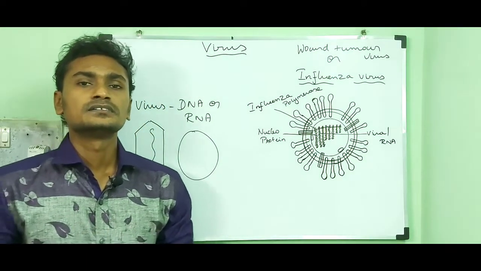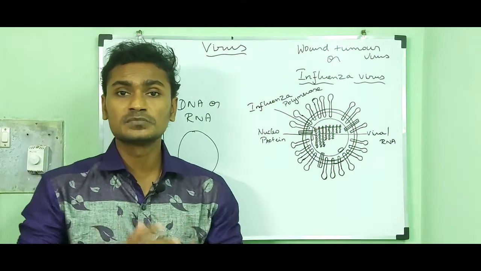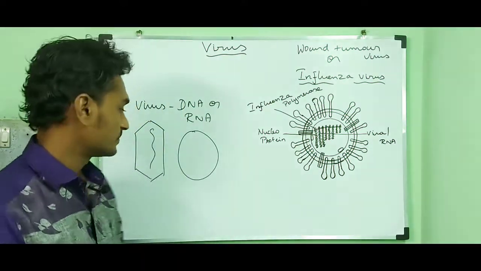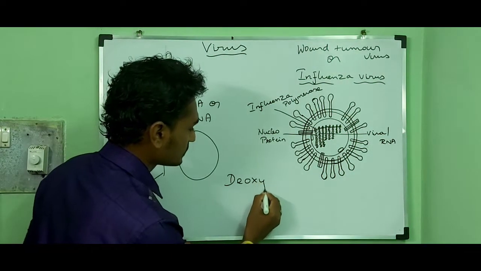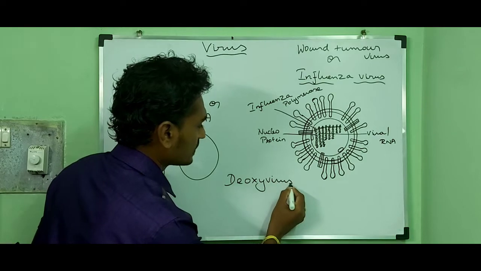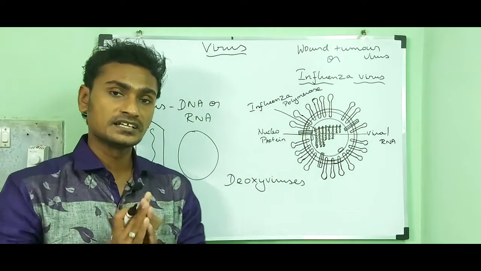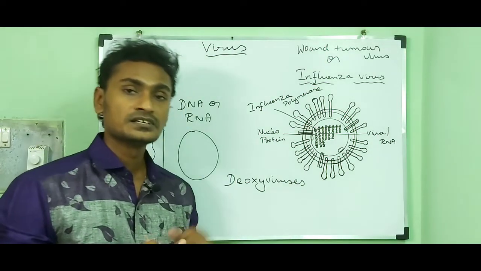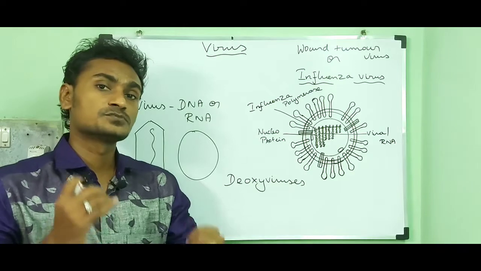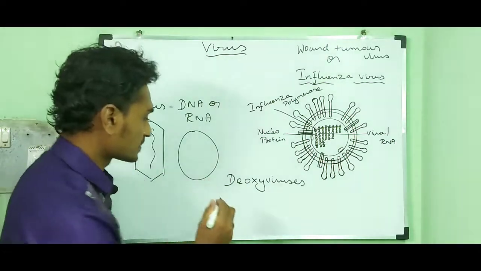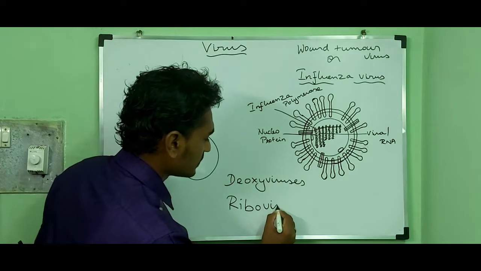Then, the viruses which possess DNA as the genetic material are called deoxyviruses. Whereas the viruses which possess RNA are called riboviruses.